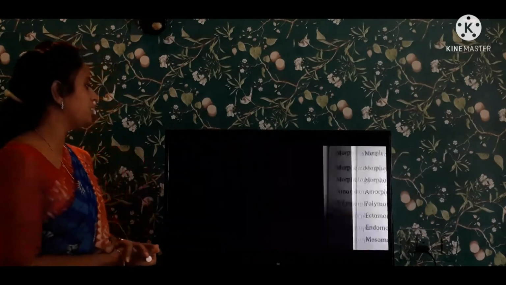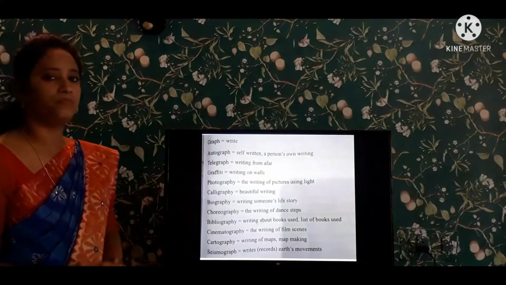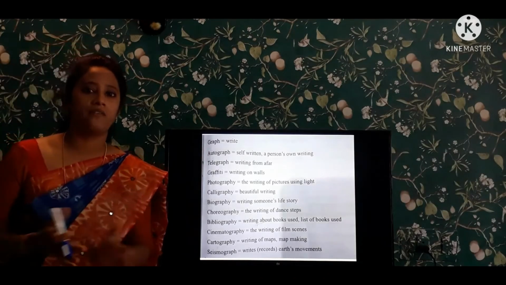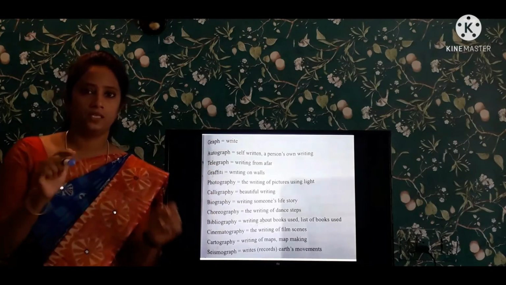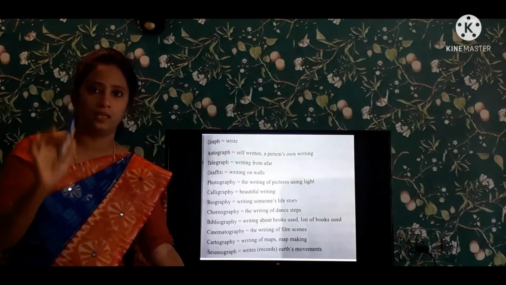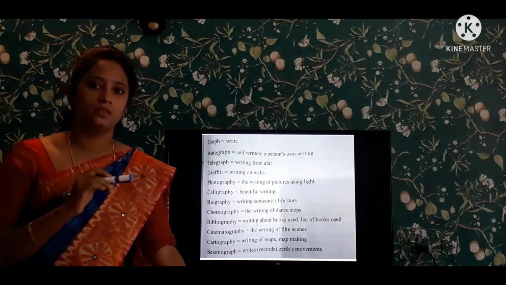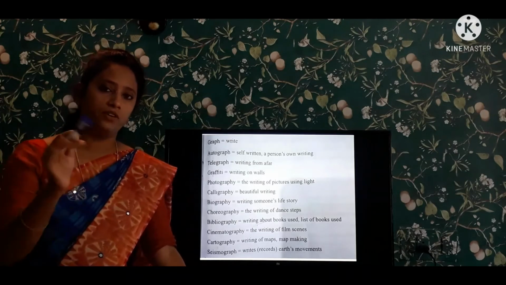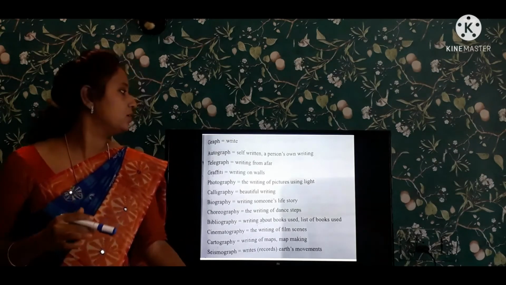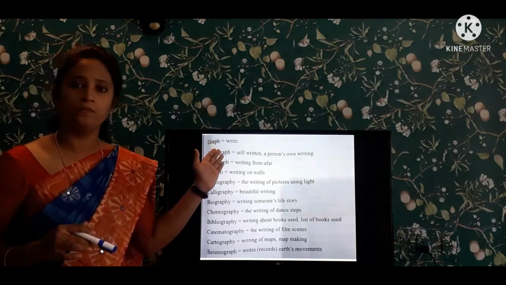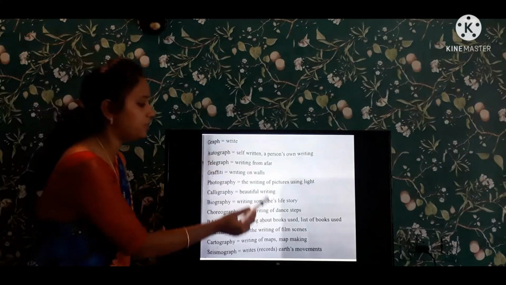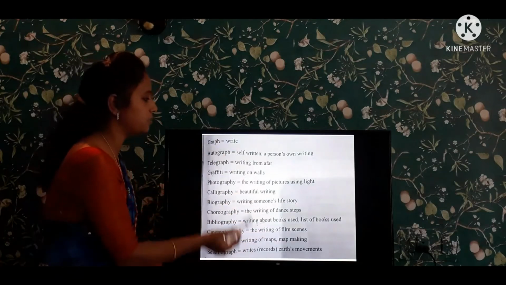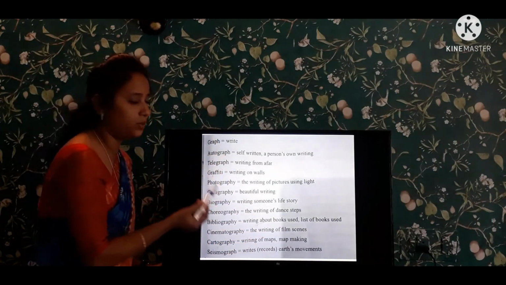And next, coming to the next one is graph. What is meant by graph? Writing anything is known as graph. Whatever you are writing is the graph. It is the root word. This graph is the root word. So all these words come from this root word.